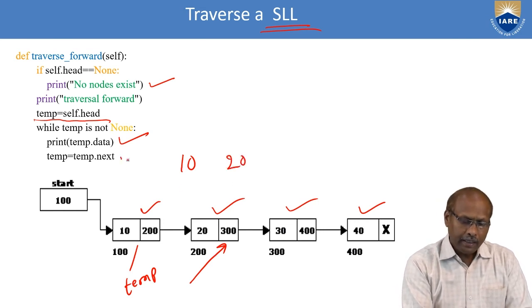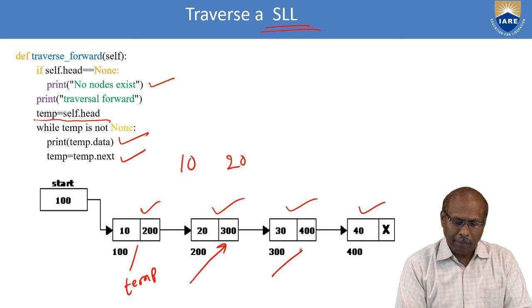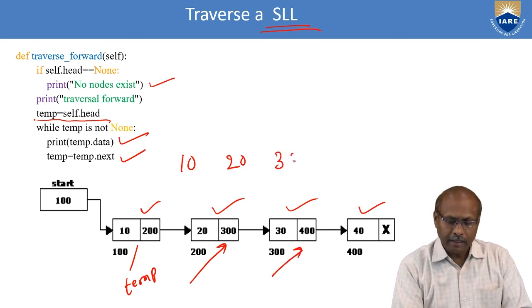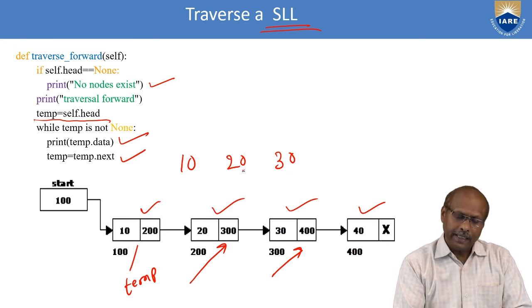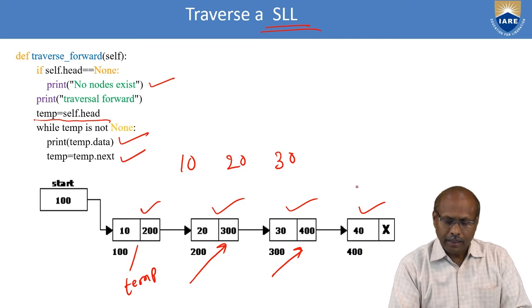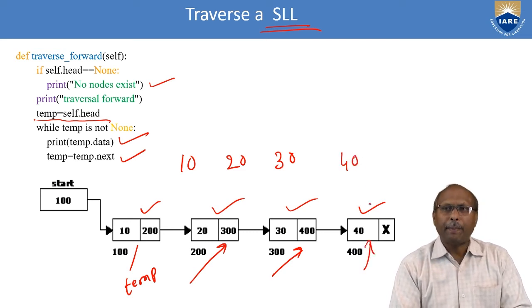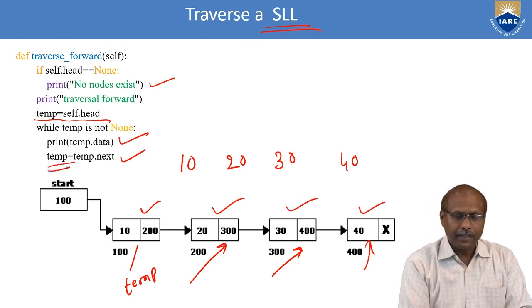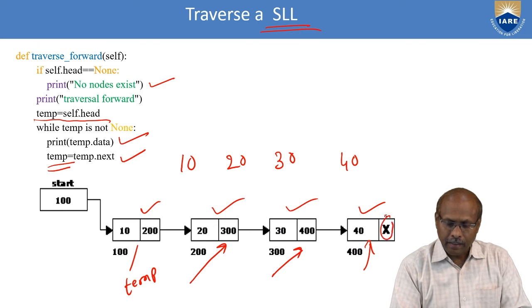After printing 20, temp equals temp.next, so temp comes here. Every time temp moves forward and prints the data: 30. After printing 30, it again checks whether temp.next is None or not. If it is not None, it goes forward again. Now temp is here. Print the value 40. After printing 40, temp becomes temp.next, so temp automatically becomes None because this is None.